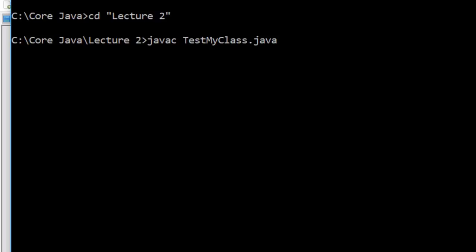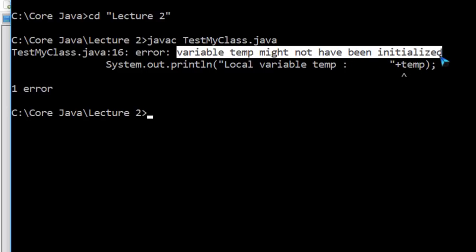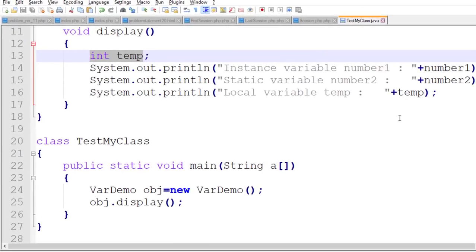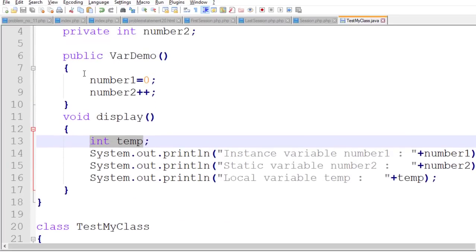Now I compile this. Now check the error. The variable temp might not have been initialized. That means without initializing the local variable you cannot print the value, but without initializing the instance variable you can print the value. So you can check it.